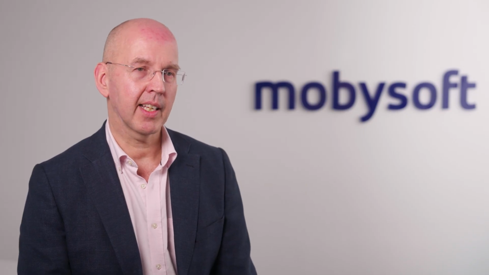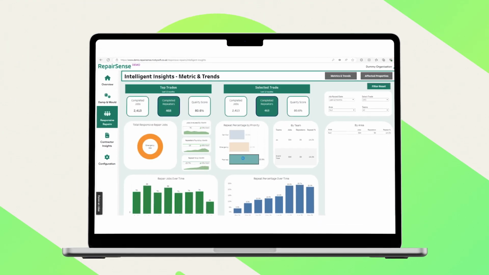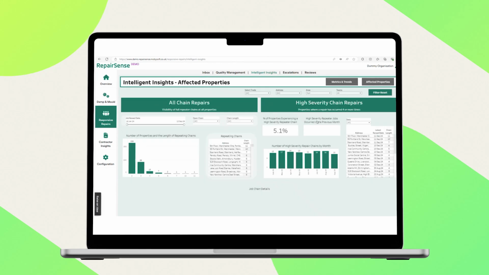RepairSense doesn't just track existing issues. It leverages AI to predict unreported problems and provides actionable insights tailored to your operations. The platform maps to sector processes, ensuring compliance with evolving standards.